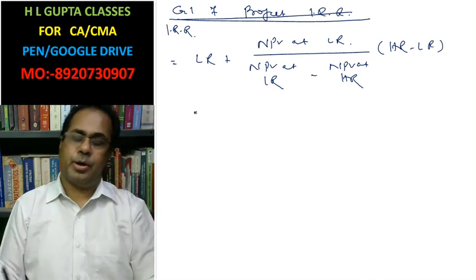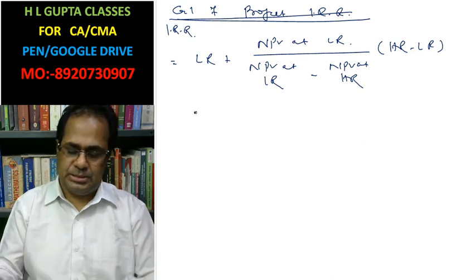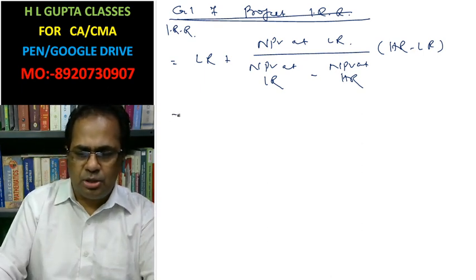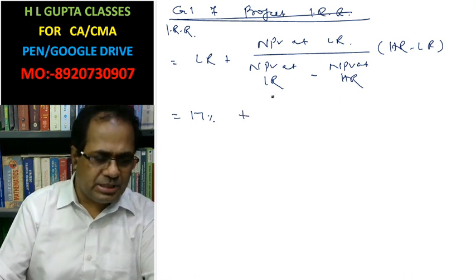This is a formula. The concept of IRR I have already discussed in my classes. What is the lower rate? That is 17%.